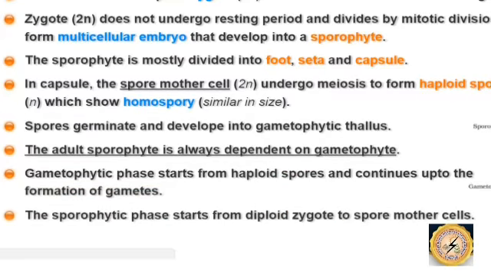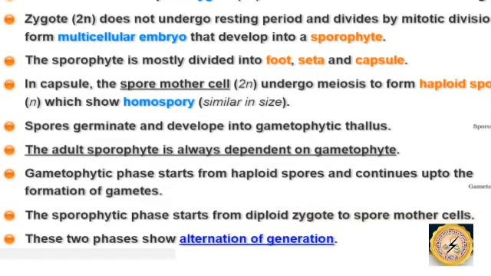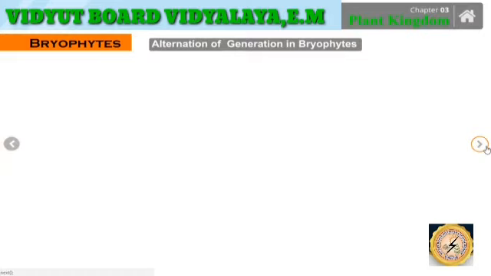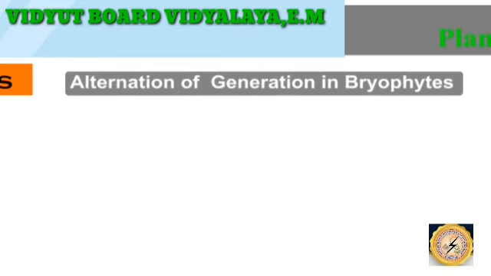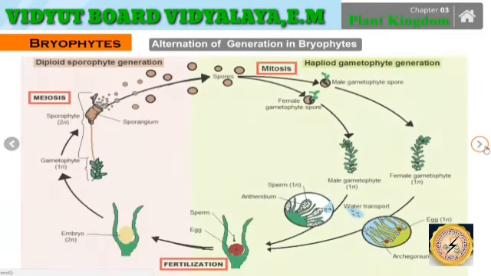Furthermore, the sporophytic phase starts from the diploid zygote to the spore mother cell. The spore mother cell is also called the SMC, and this SMC further undergoes a lot of divisions. As there are two phases, the sporophytic stage as well as the gametophytic stage, it is said to be alternation of generation. So focusing on the alternation of generation, what is it and how does it take place?